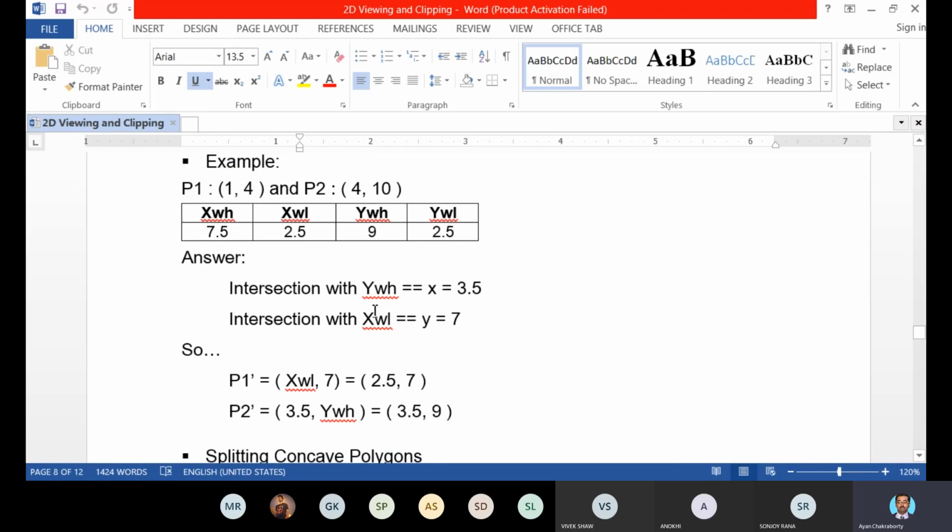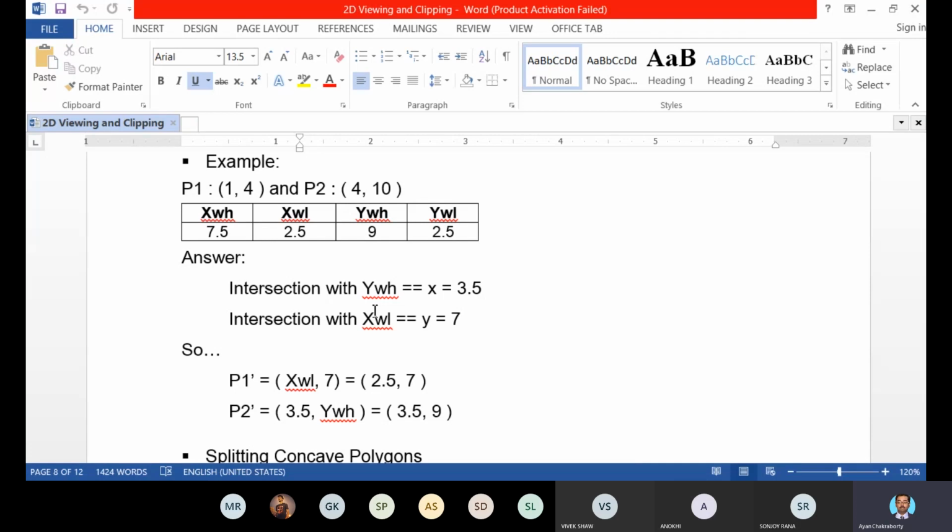You can see here the intersection with YWH. First of all you have to determine the visibility part, that is, the visibility condition of the line P1, P2, just like the algorithm.